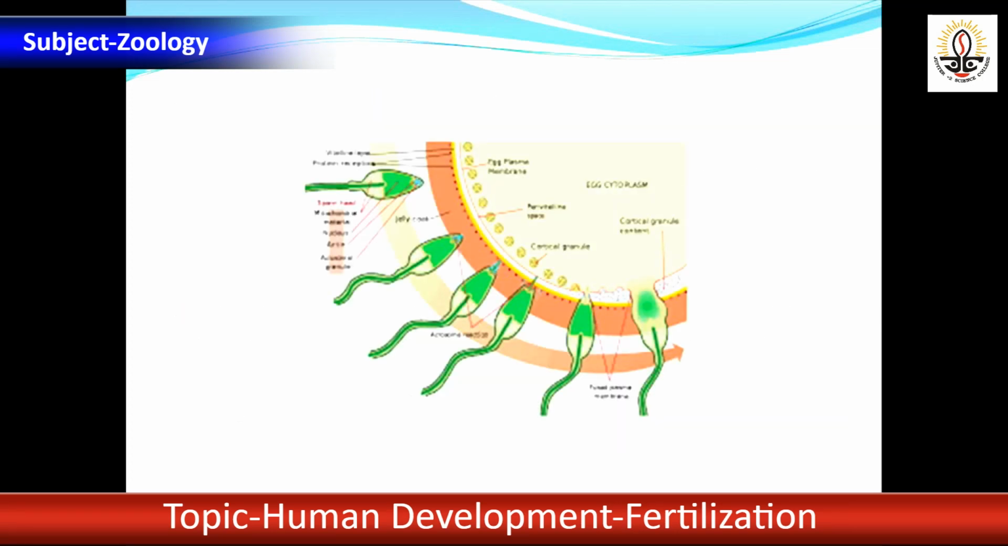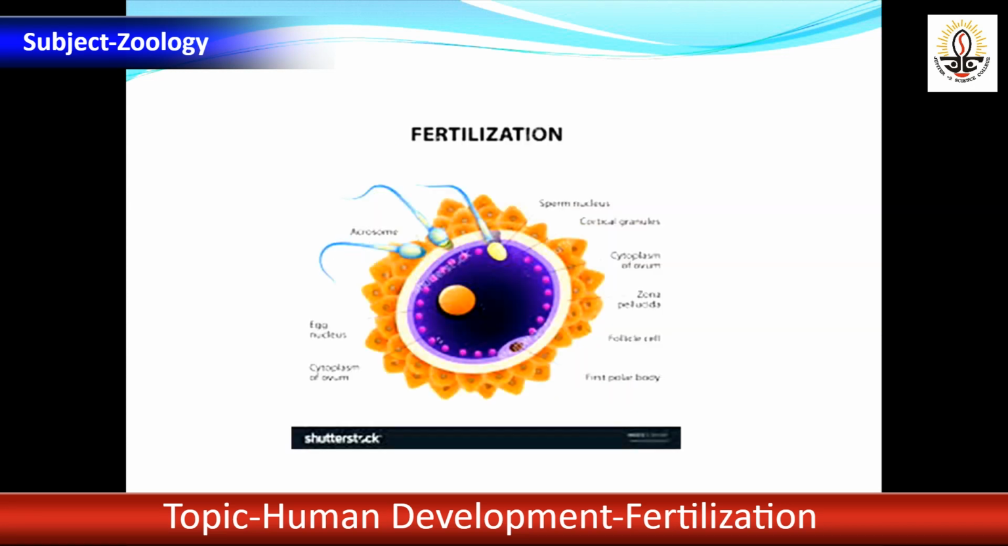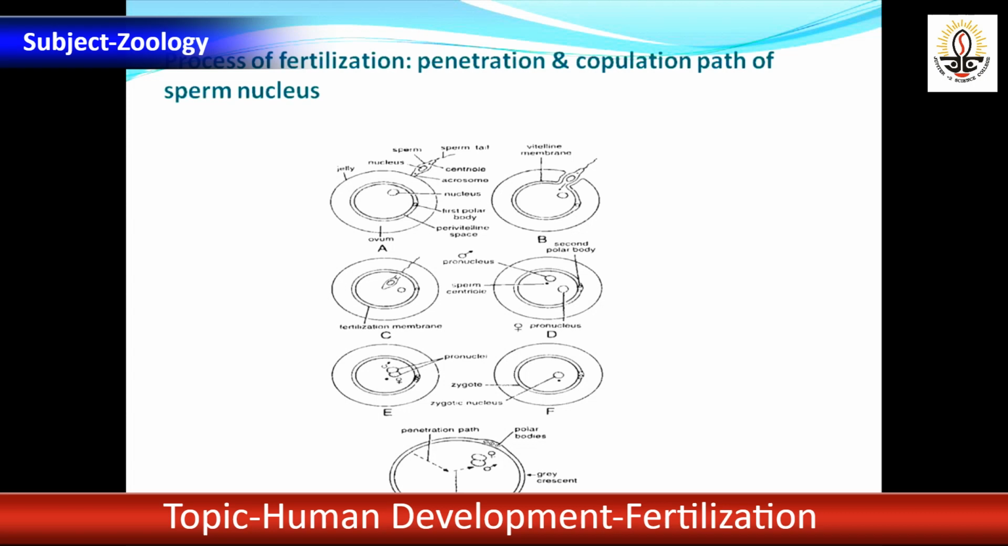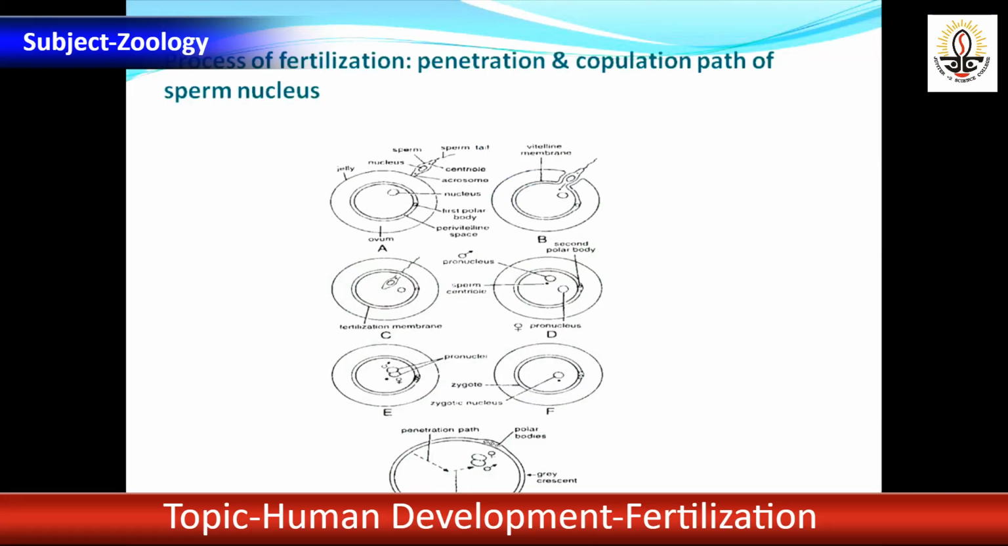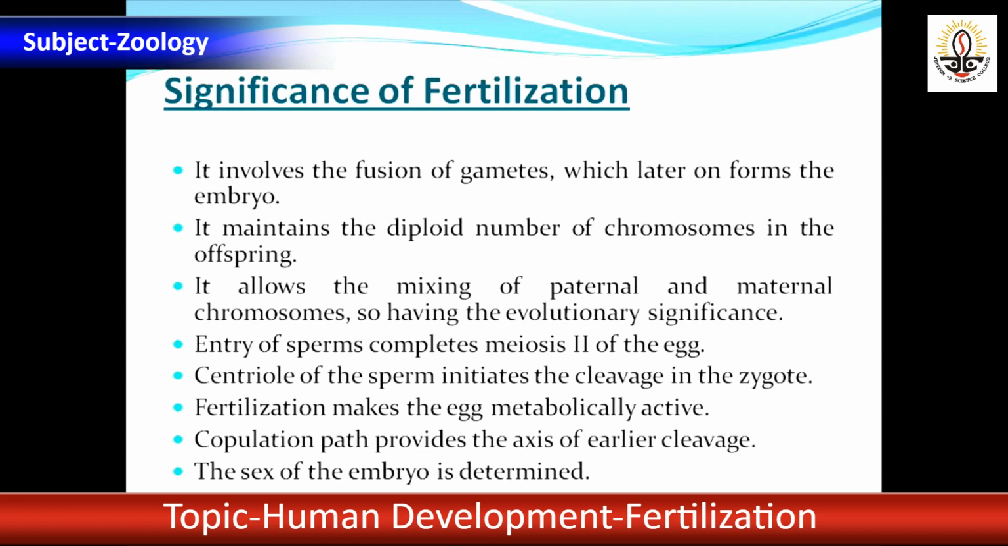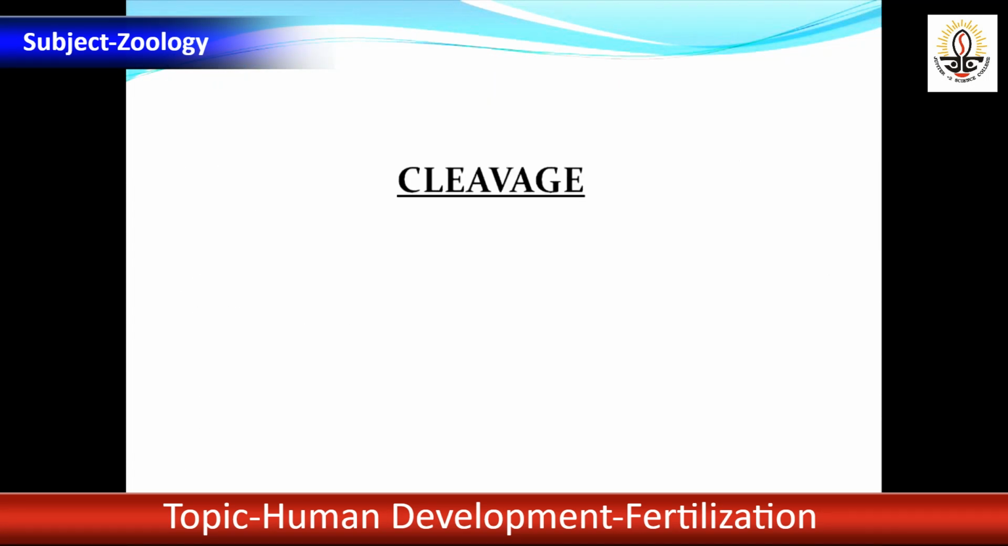Now the diagram is not so visible. Look at the diagram which I have drawn. The diagram looks a little hazy, but try to understand it. All those diagrams I have drawn here are on the screen: the process of fertilization, the penetration path and the copulation path. And then lastly we discussed the significance of fertilization.